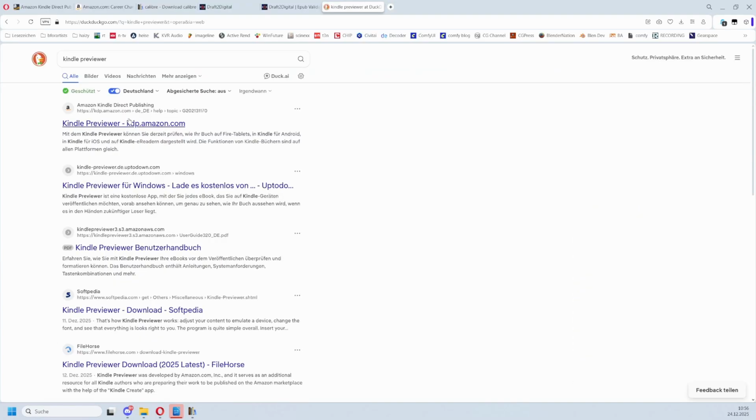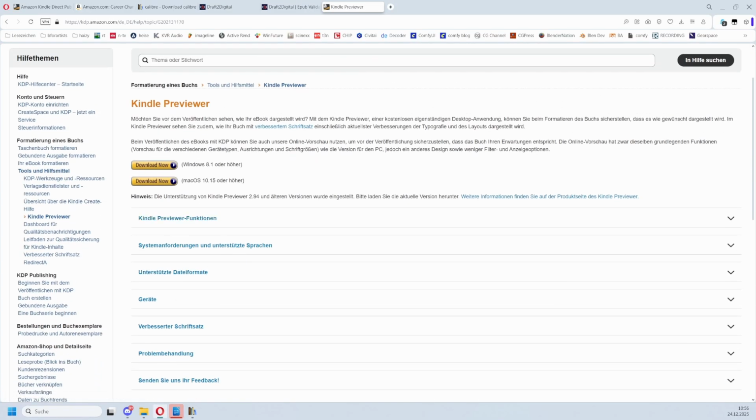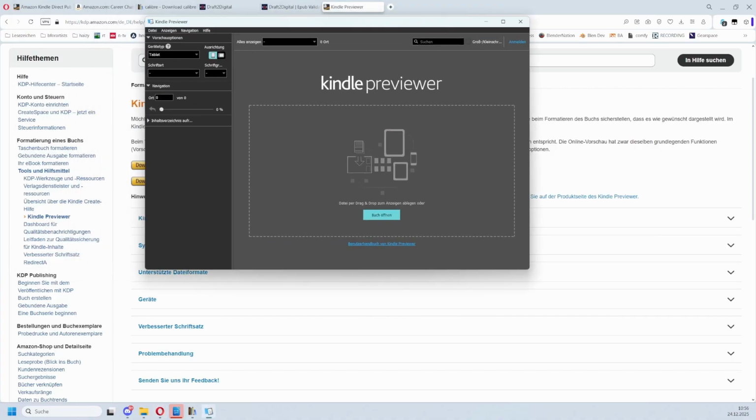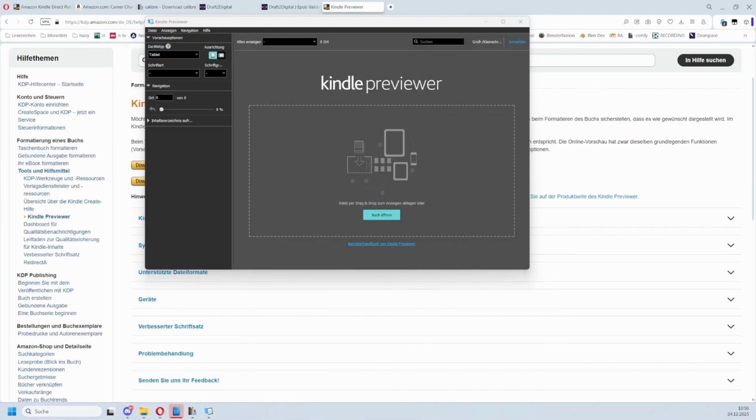What you can do now is to download the Kindle Previewer, just as a second check, a second step. Download it and open your ebook with the Kindle Previewer. This tool here. And now let's have a second look for the EPUB books. Here we are. Let's drag it in. And it shouldn't throw any errors, and then everything is good.